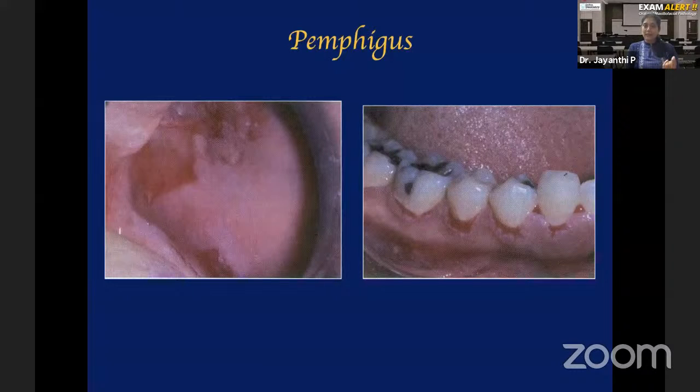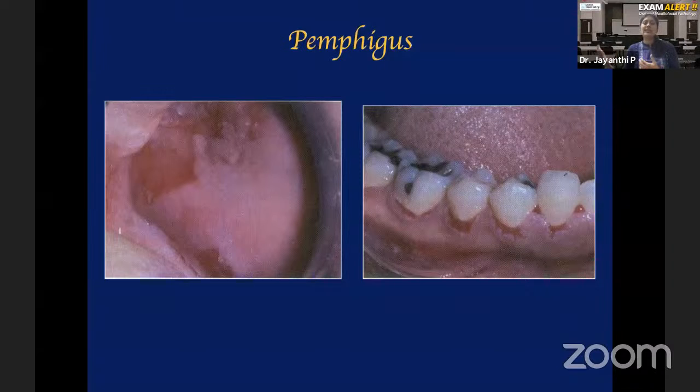So clinically, even before you do the biopsy, there is one clue to tell you that this may be pemphigus. What is that clue? A positive Nikolsky sign, that is, applying lateral pressure on a normal appearing mucosa or skin. It can even be on the skin, need not always be on the mucosa. On normal appearing skin or oral mucosa, there is peeling away of epithelium, and that is a positive Nikolsky sign, which is usually seen in pemphigus.